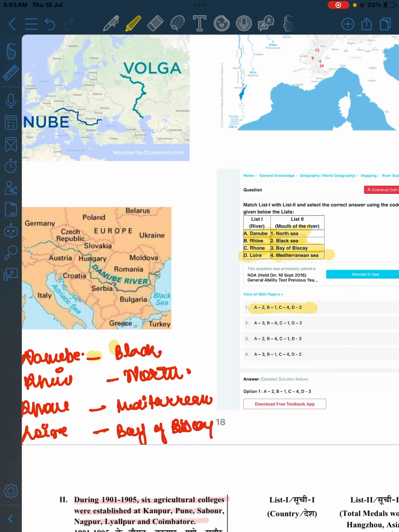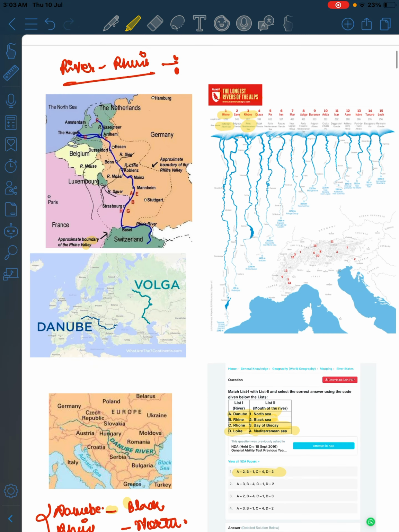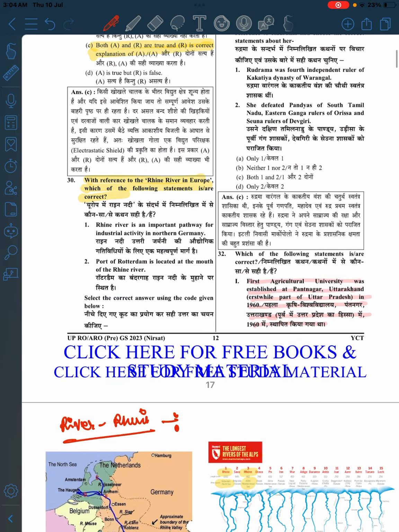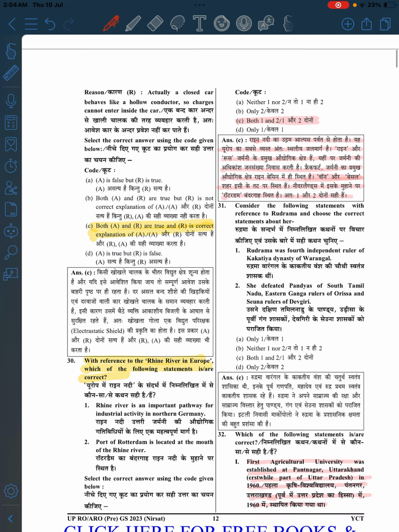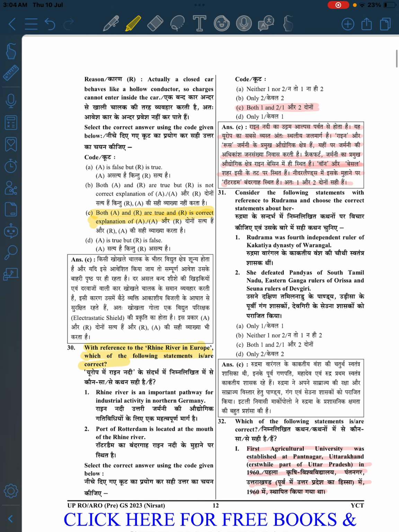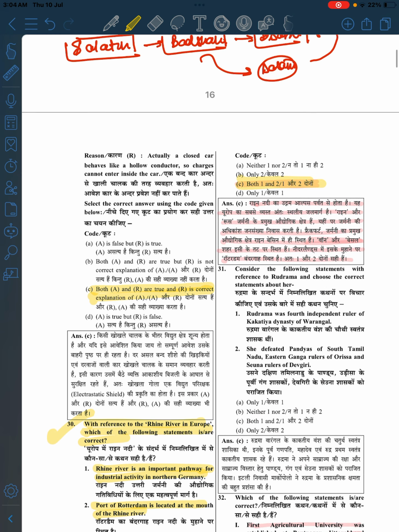So this question resolves most of the European countries. And which is the longest one? Volga is the longest one. Okay, so this is done. Now let's move to the next question. Let us mark it. The Port of Rotterdam is at the mouth of the Rhine River and is an important port. So this is correct, both 1 and 2 are correct.